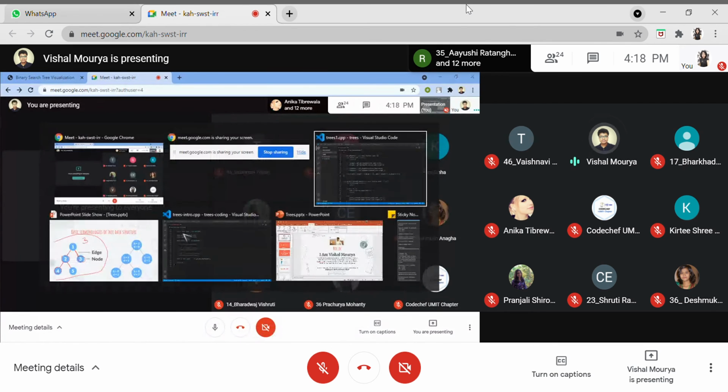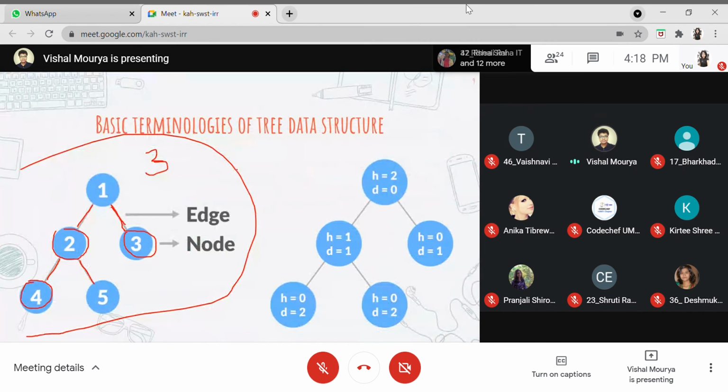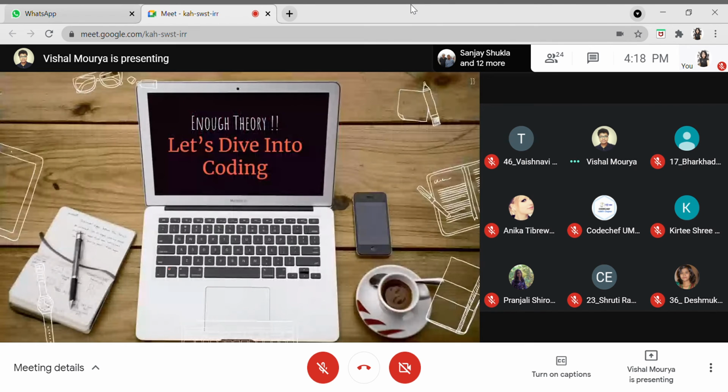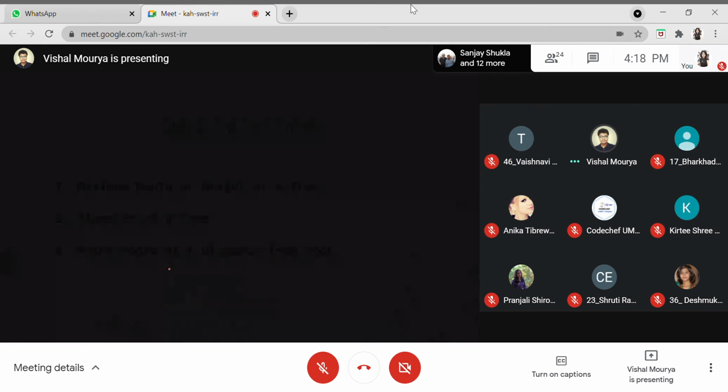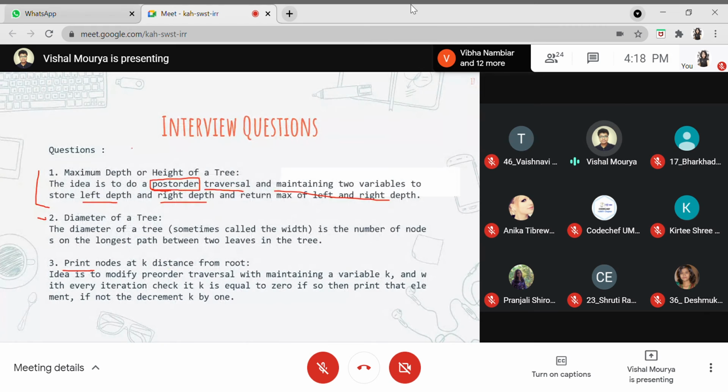So let's move on to where we stopped. We were discussing this problem of getting the diameter of a tree. I'll be just covering this question and then we'll be wrapping up, because the third question was pretty simple. So I'll just explain the logic, and coding is the homework part for you. So basically you also need to do something. Let's move on to understanding the logic behind how we will be implementing this function. Sorry for the network issue first. So the second question which we will be solving is the diameter of a tree.